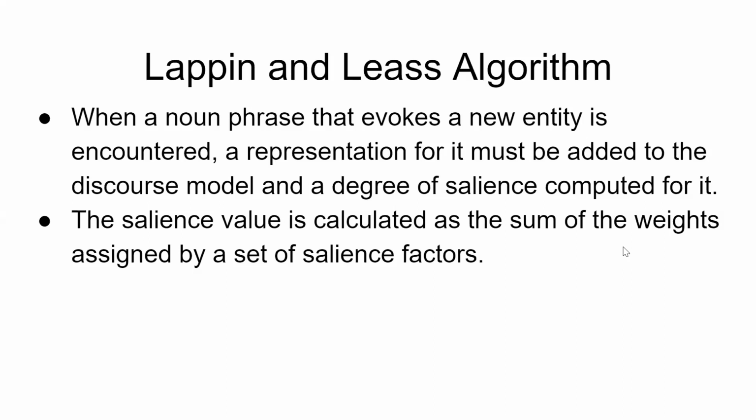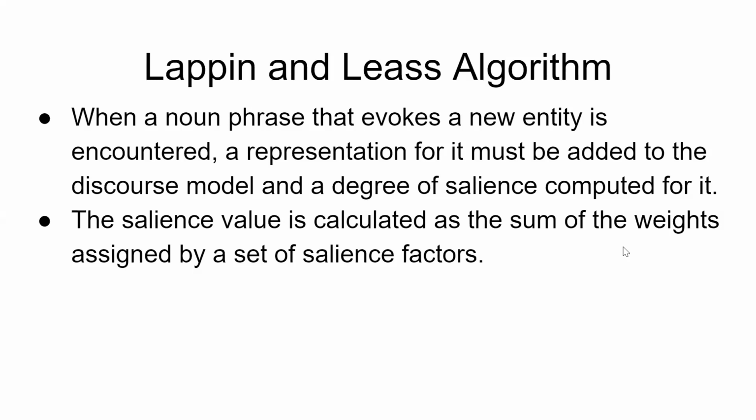That is, every noun and noun phrase is going to evoke the discourse model, and whenever I use some pronoun, I am going to access it. So like this model we have created, how to create it we have seen in the first lecture. So we'll be using it over here, and a degree of salience is computed for it.